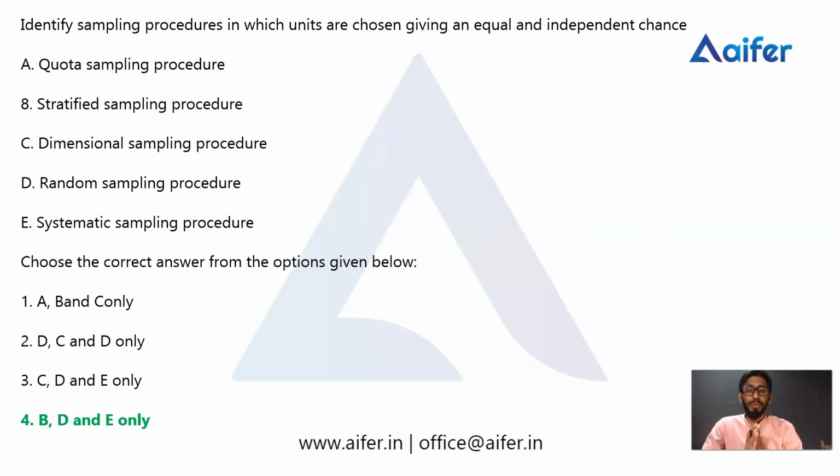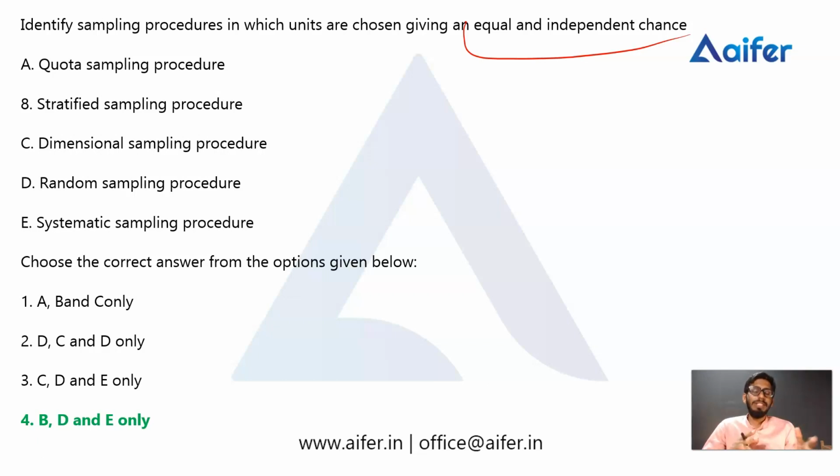Let's sum up what we are discussing in this question. Here we are asked to identify sampling procedures in which units are chosen giving an equal and independent chance, which means we are asking about probability sampling procedures. There are four types of probability sampling methods: first, simple random sampling; second, systematic random sampling; third, stratified sampling; and fourth, cluster sampling.